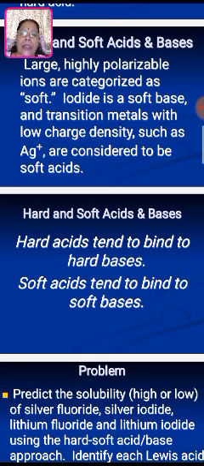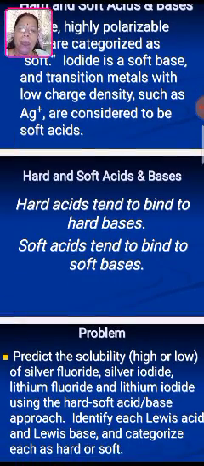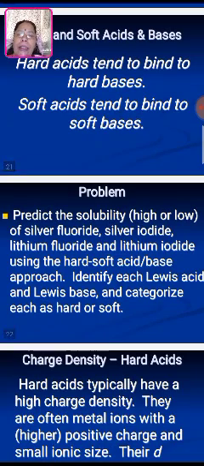So the Pearson concept is very clear by seeing these two examples. Hard acids tend to bind with hard bases and soft acids always tend to bind to soft bases. Remember again, Pearson explained the hard and soft strengths of acids and bases. What does he explain? Hard acids tend to bind with hard bases whereas soft acids tend to bind with soft bases.